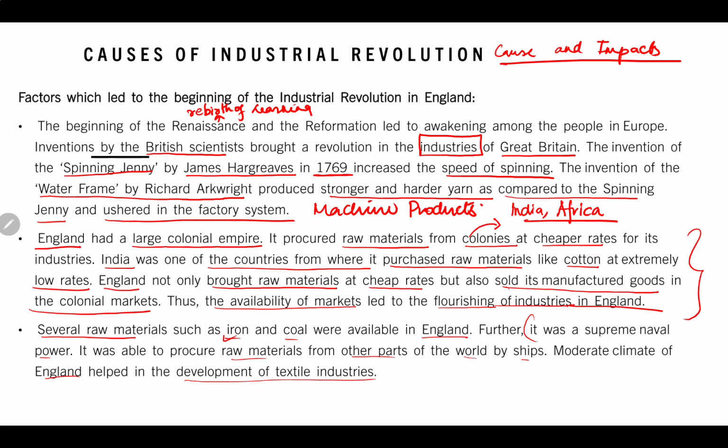Moreover, it was considered a supreme naval power, and so much of the raw materials they used to get from other parts of the world via ship. Even the climate also supported Great Britain for these factors in the beginning of the industrial revolution in England or Britain.